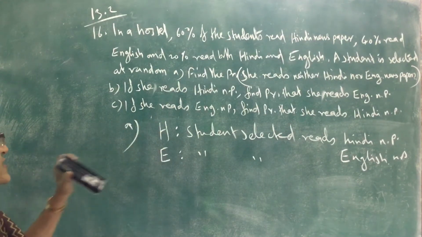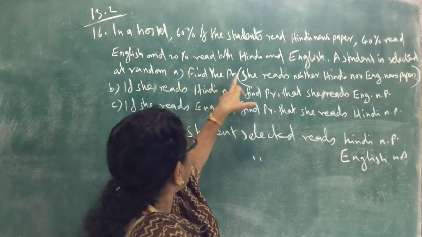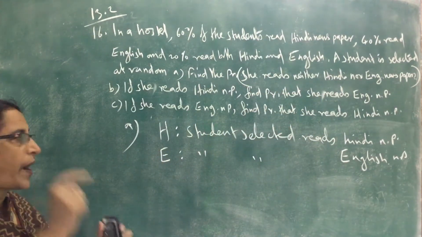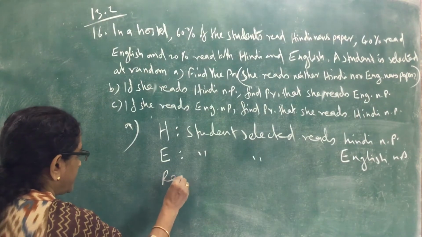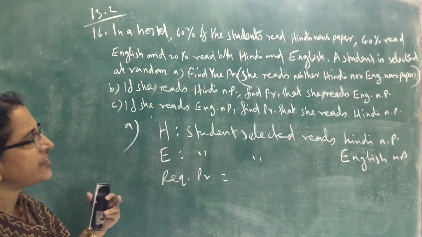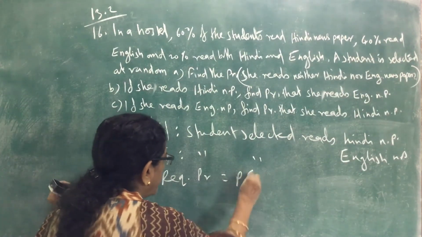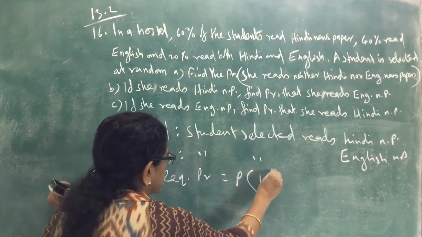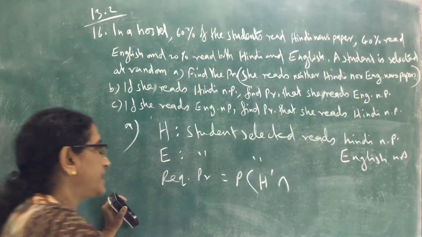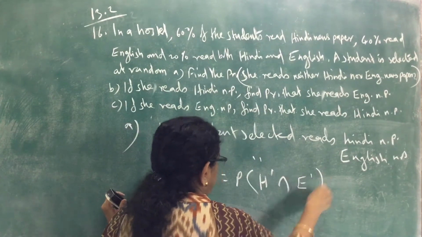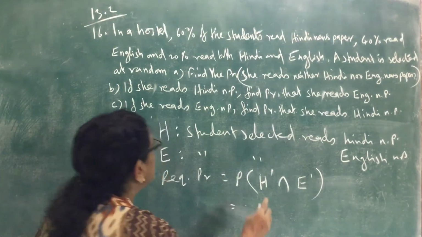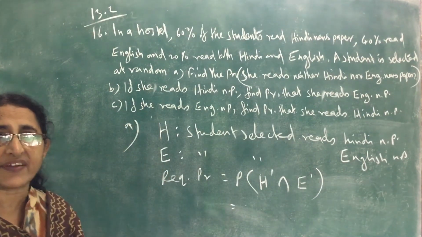Now first see the first question, A. Find the probability that she reads neither Hindi nor English. That means the required probability equals what? Reads neither Hindi nor English means probability of neither Hindi, that means H dash. Neither nor means A dash intersection B dash, so H dash intersection E dash. So we want to find this. Now we can apply De Morgan's law. That is equal to, see here they are not independent events. It is not given that they are independent.